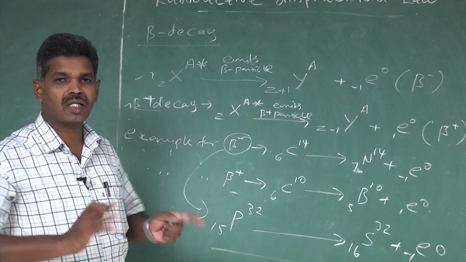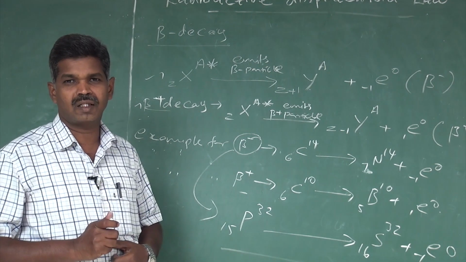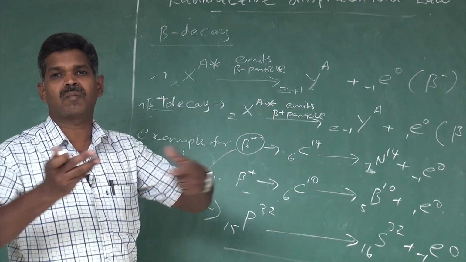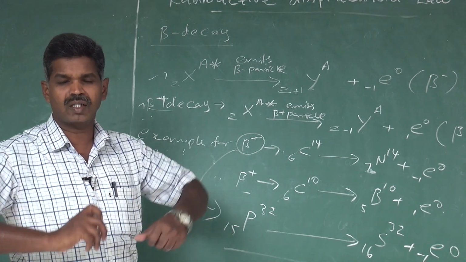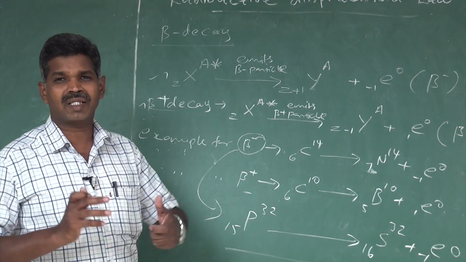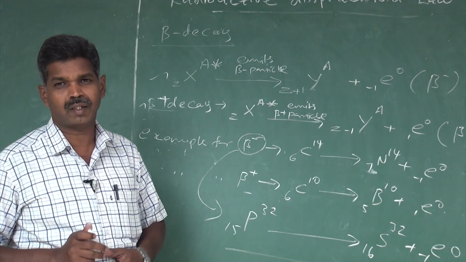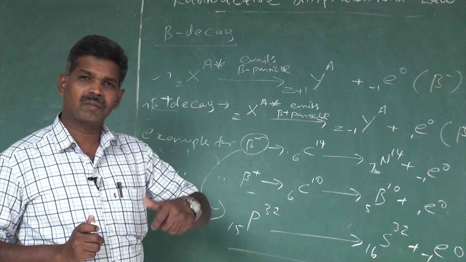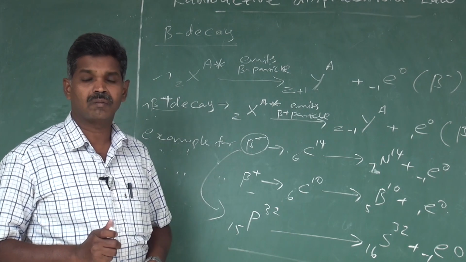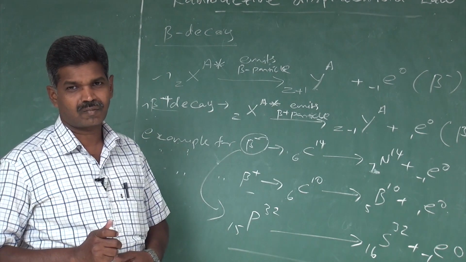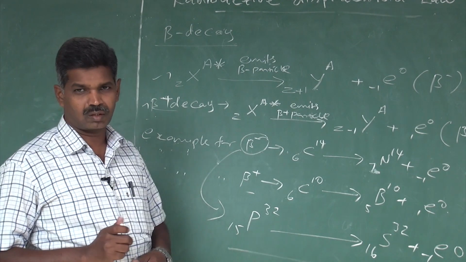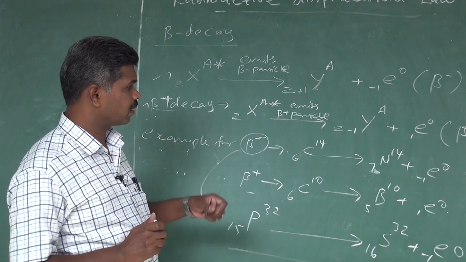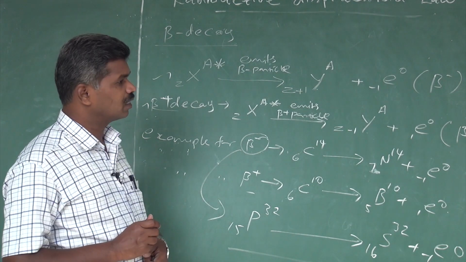So in general, at the time of beta decay the mass number remains the same; only the atomic number changes. For a beta minus emitter the atomic number increases by 1; for a beta plus emitter the atomic number decreases by 1. Okay, that's all about beta decay.